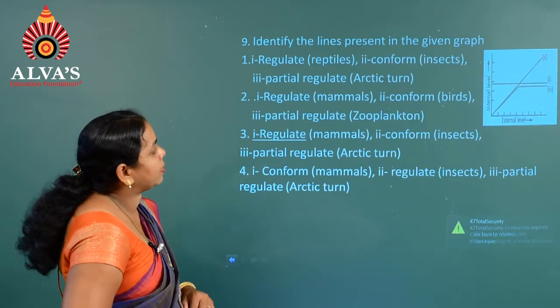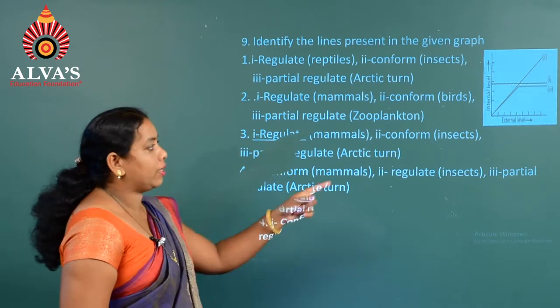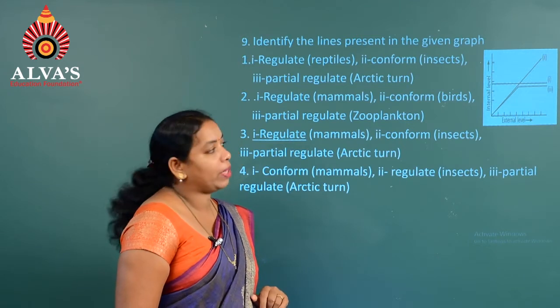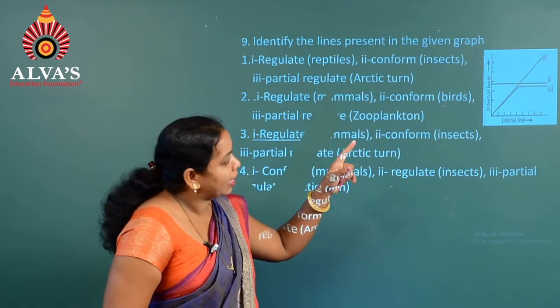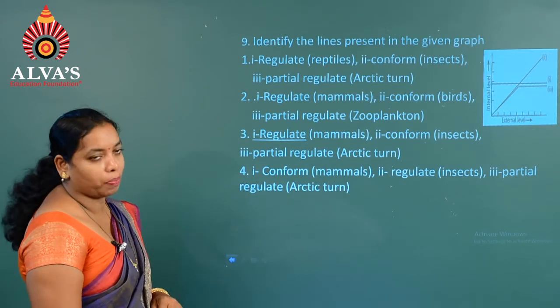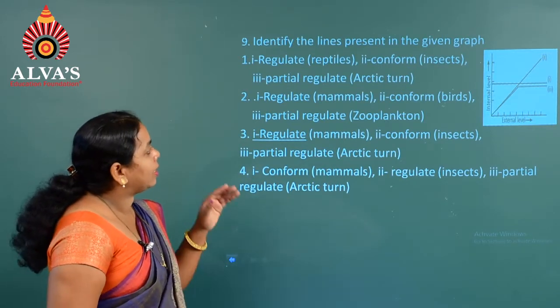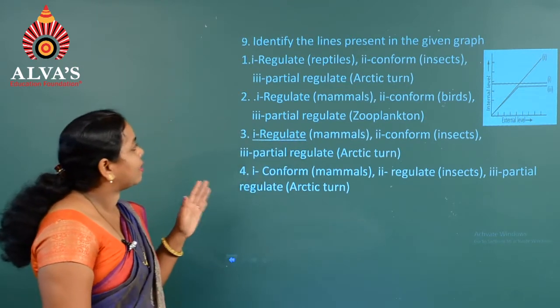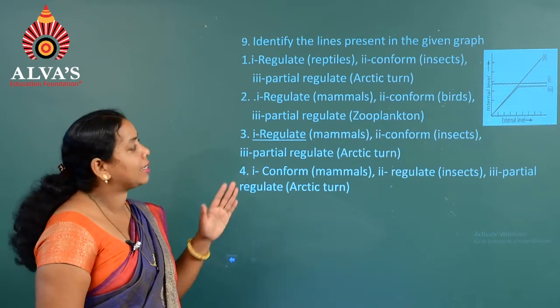Identify the lines present in the given graph. So, in the diagram there are three graphs given, where we have to identify what each indicates: the first, second and third. Here we can see the first option: one is regulate, in case of reptiles, second is conform, insects, and third is partial regulate, that is arctic tern.